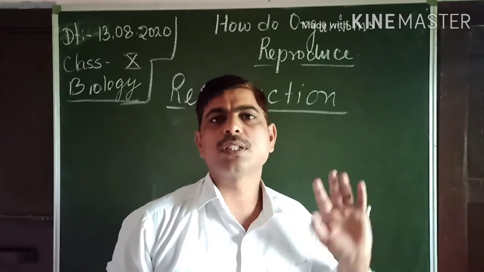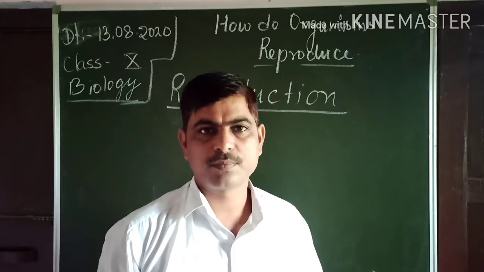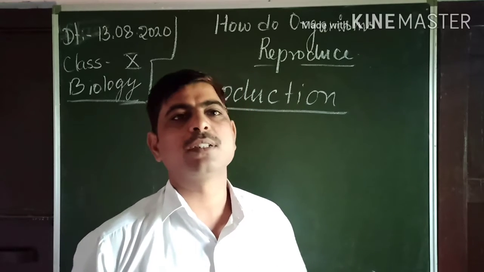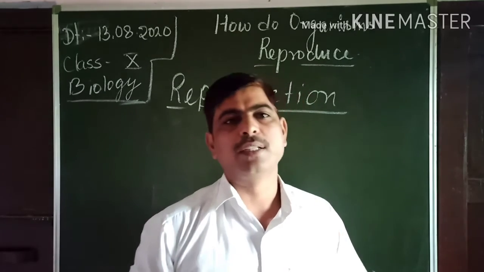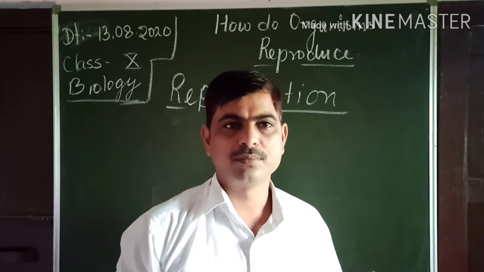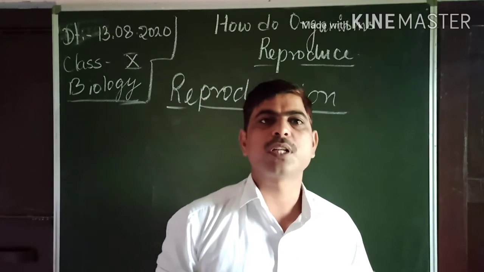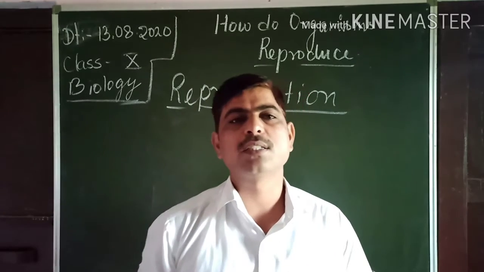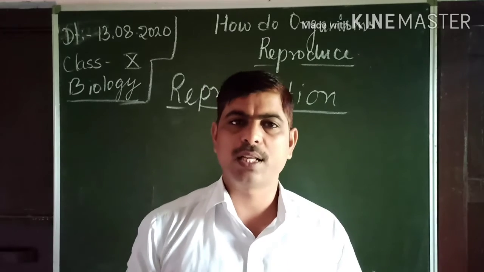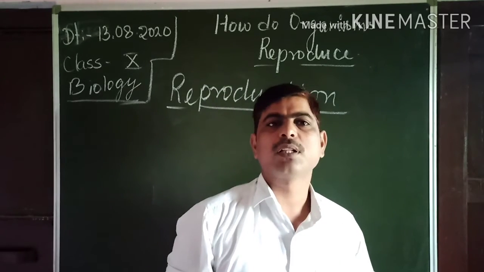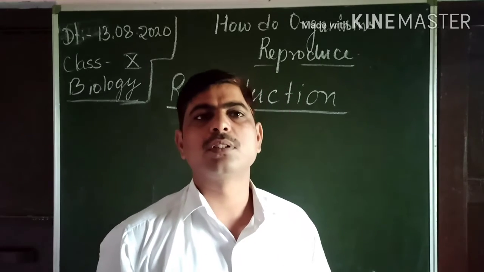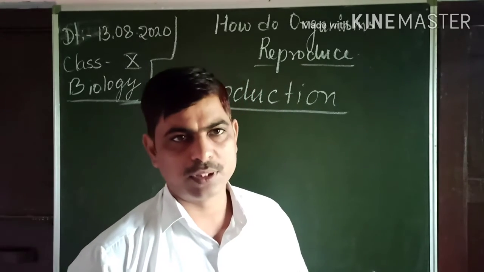Reproduction is not necessary for survival. If any organism is not able to reproduce, it means he will not die, he will remain alive. Those processes which are necessary for an organism to remain alive are the life processes, and reproduction does not come under the life processes because it is not necessary for survival of the organism.